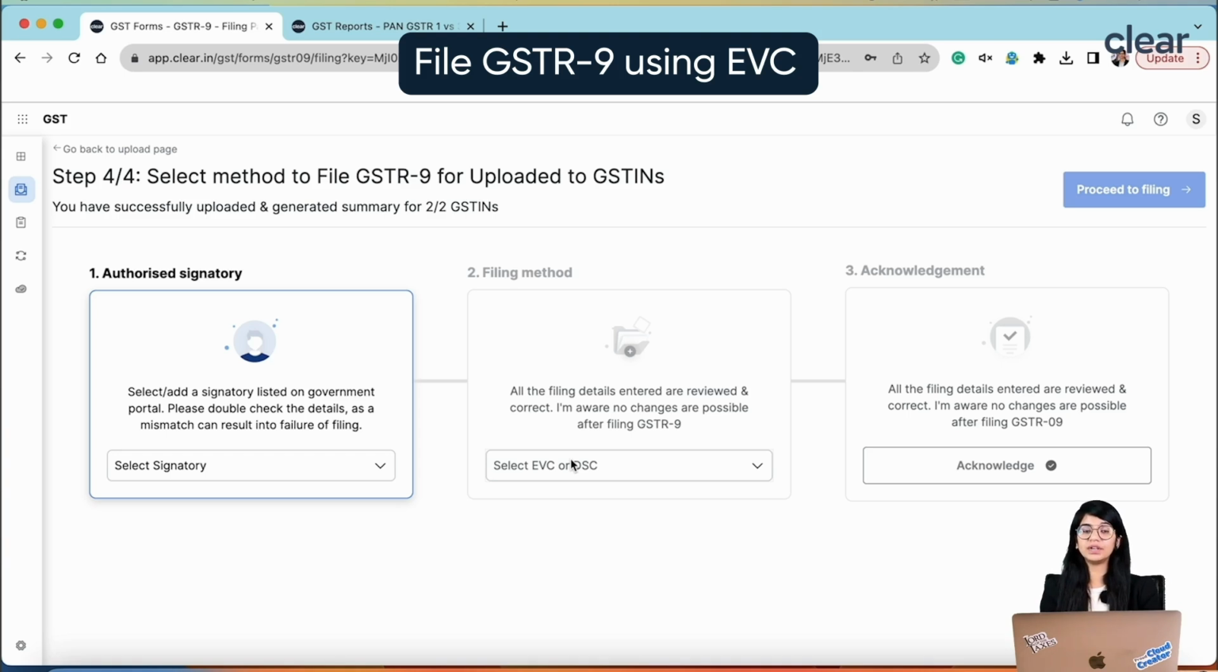Not only this, you can even download your filed GSTR-9 from the government portal from Clear itself after you file your GSTR-9. So this was all about how exactly you can file your GSTR-9 using Clear.